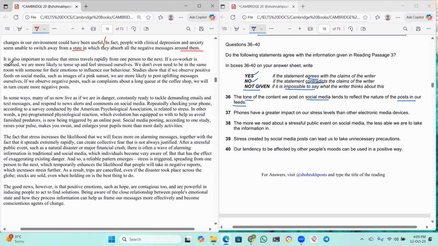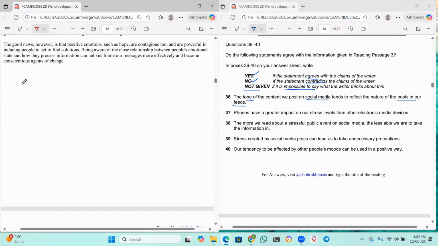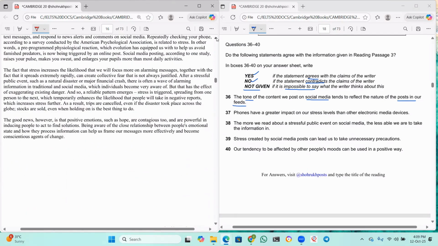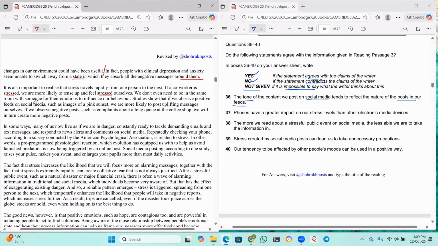Now, it is also important to realize that stress travels rapidly from one person to the next. If the coworker is stressed, we are more likely to tense up and feel stressed ourselves. We don't even need to be in the same room with someone for their emotions to influence our behavior.